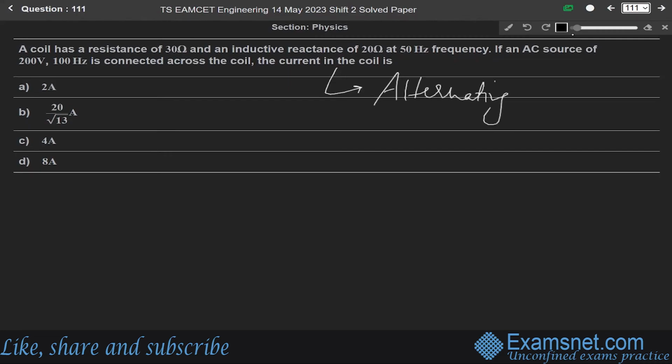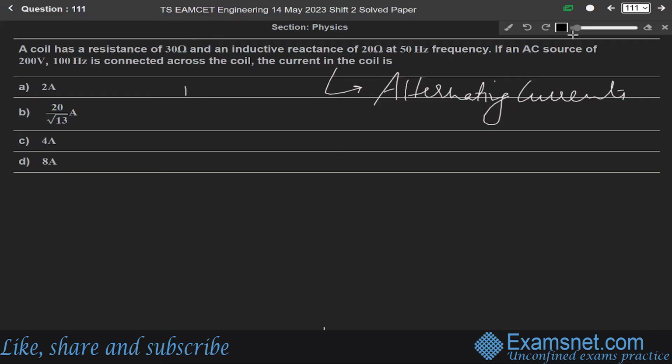We are given a coil with a resistance of 30 ohm and inductive reactance XL of 20 ohm at a frequency of 50 hertz. We have to find the current in the coil.